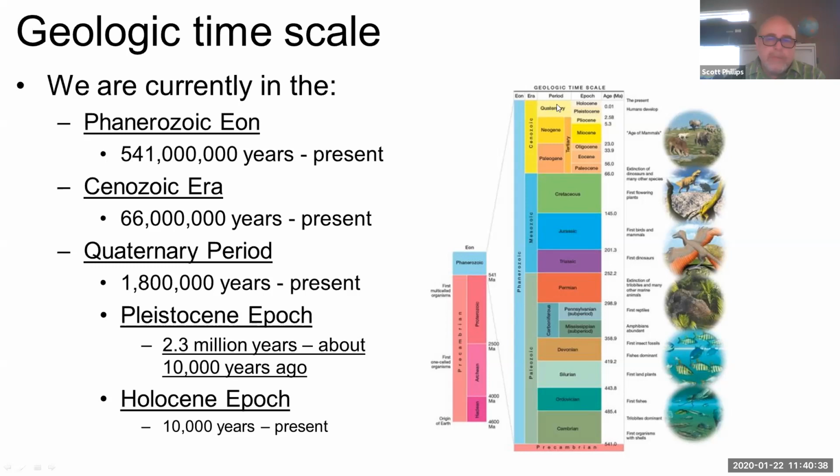And within that, we are in the Quaternary period. That's about the last 1.8 million years. And the Quaternary can be broken up into two parts: the Pleistocene, which is the Ice Ages, and the Holocene, which is a modern, warm, stable period of about 10,000 years.